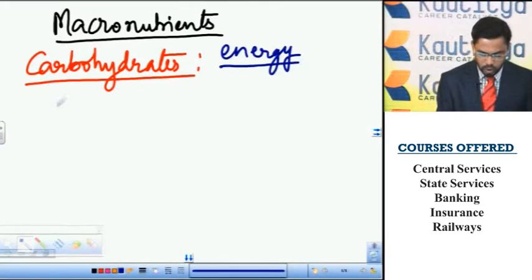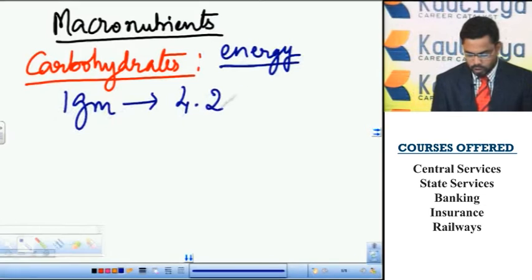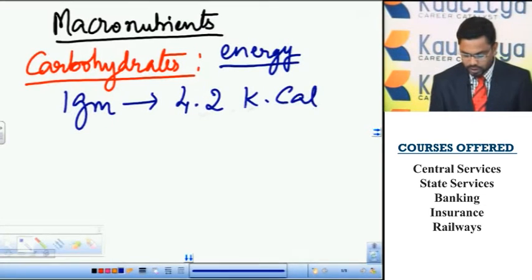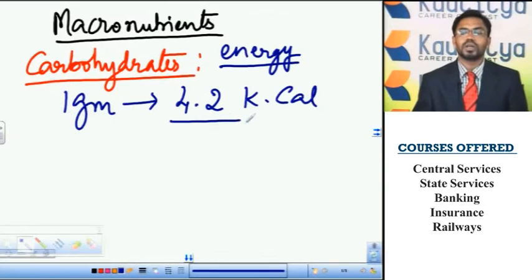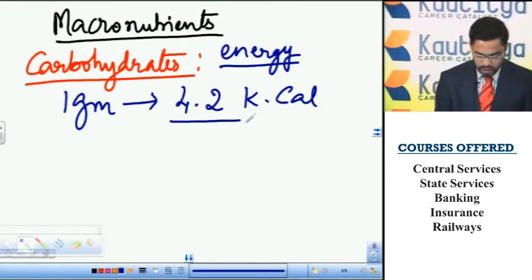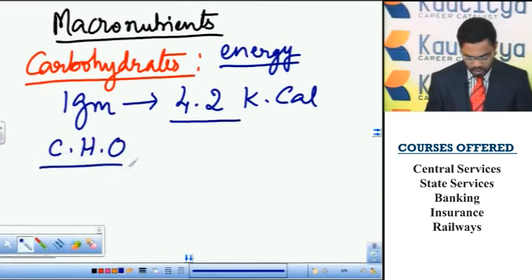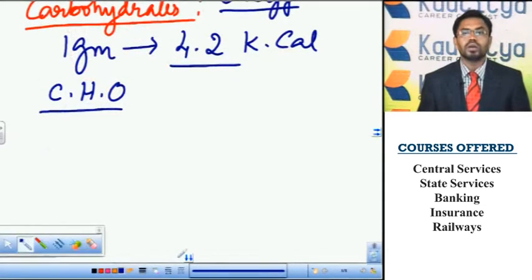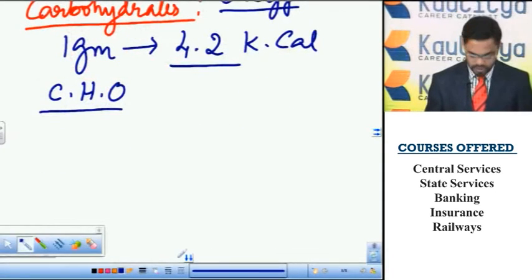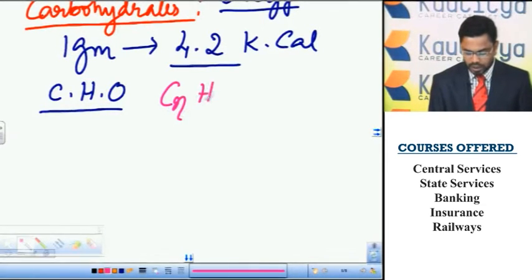1 gram of carbohydrate on oxidation gives 4.2 kilocalories of energy. So it is called its calorific value. The calorific value of carbohydrates is 4.2 kilocalories. Carbohydrates contain the elements carbon, hydrogen and oxygen. The general formula of carbohydrates is CnH2O taken n times.